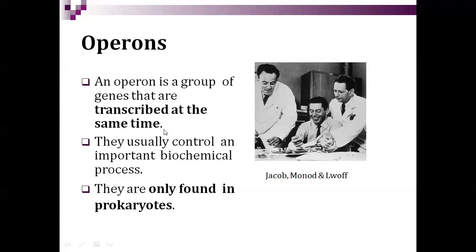Okay, so they usually control an important biochemical process. Already we discussed respiration and metabolism, digestion. Okay, so they are only found in prokaryotes. This is very important. If you want to search for the lac operon in eukaryotes, you will fail. So lac operon means prokaryotes. Only in E. coli you can find it.